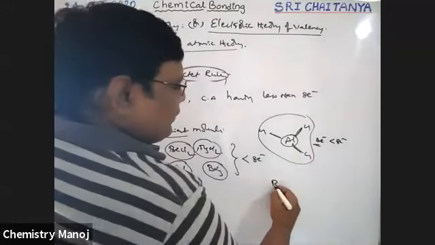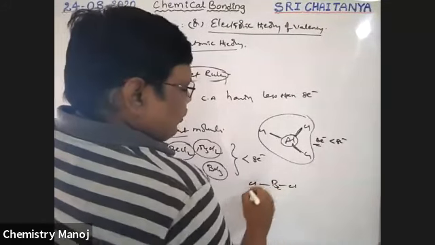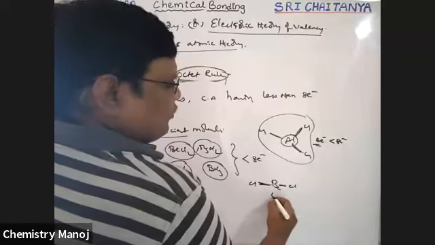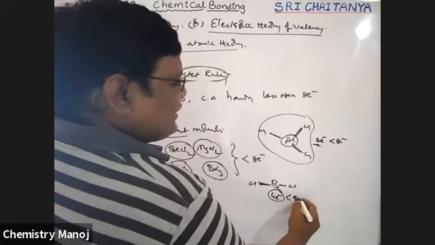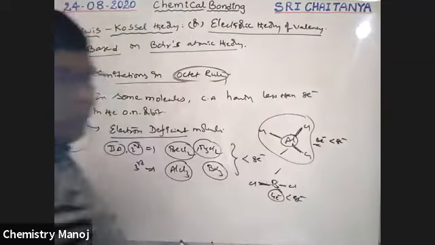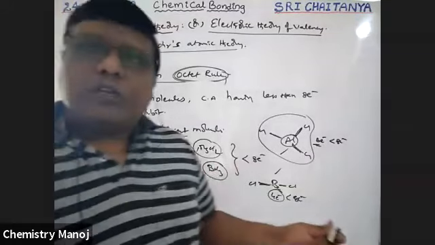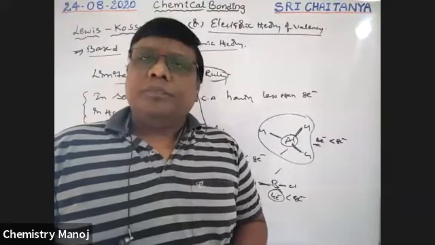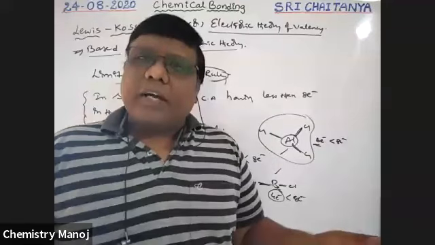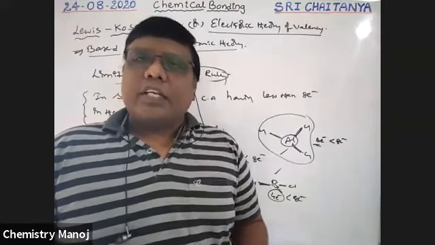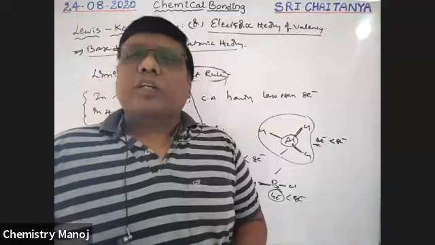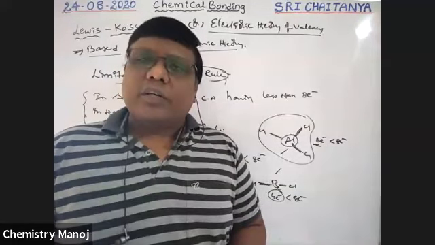See here, very important, BeCl2. Two chlorines, so 2 bonds, which means only 4 electrons at the central atom, less than 8 electrons. We expected these to be unstable, but these are stable. There is no reason from the octet rule. So electron-rich and electron-deficient molecules, which we expected to be unstable, are stable molecules. Why they are stable is not explained by the octet rule. These are the limitations of the octet rule.